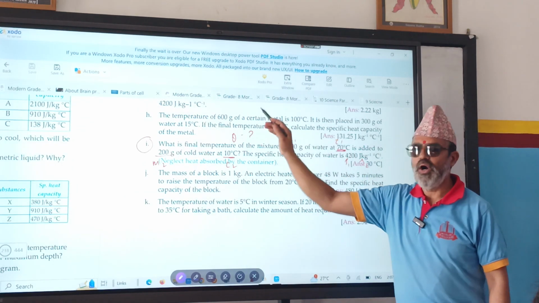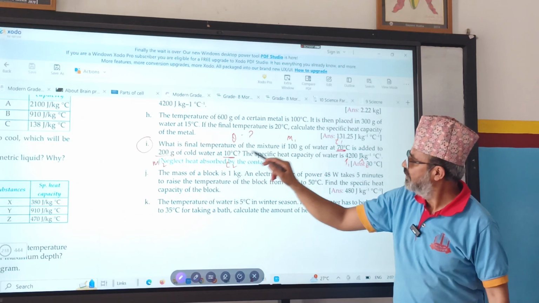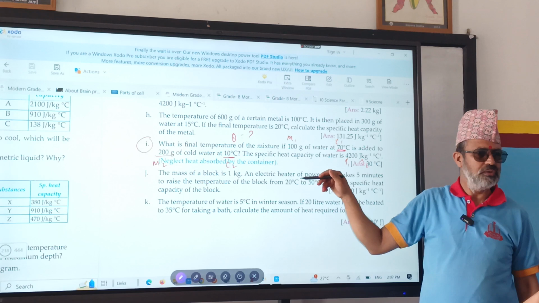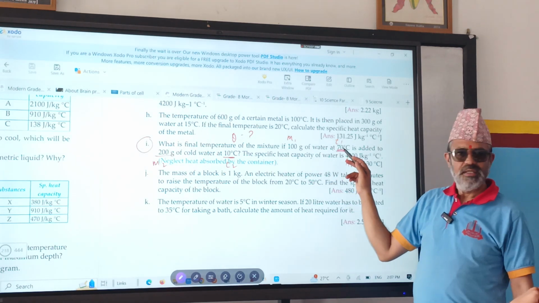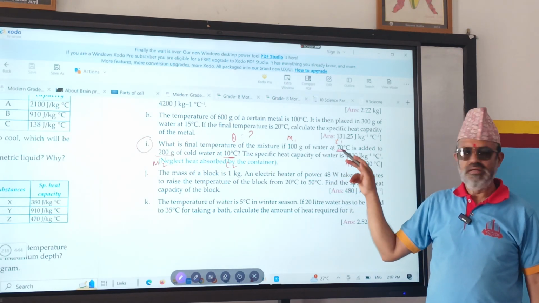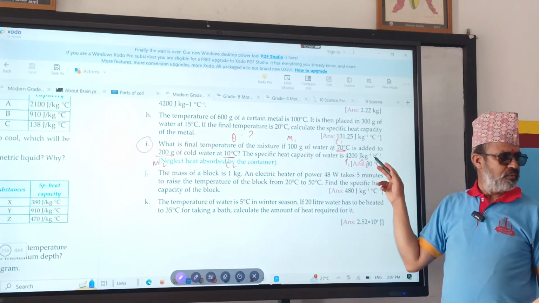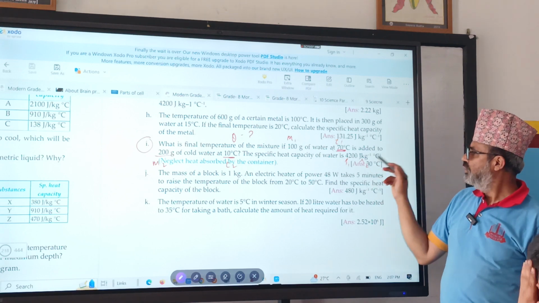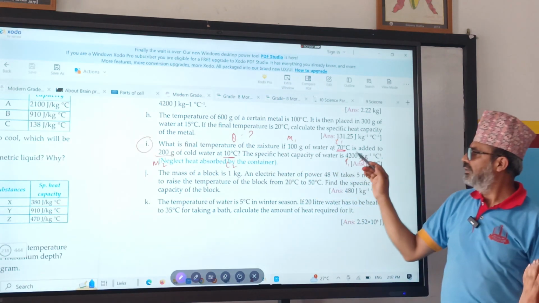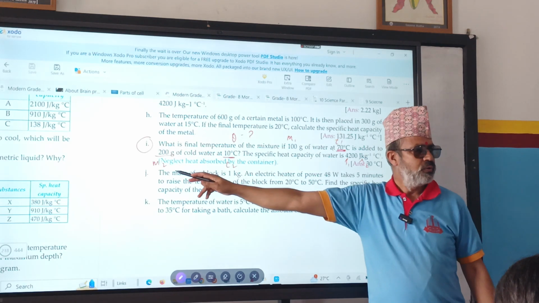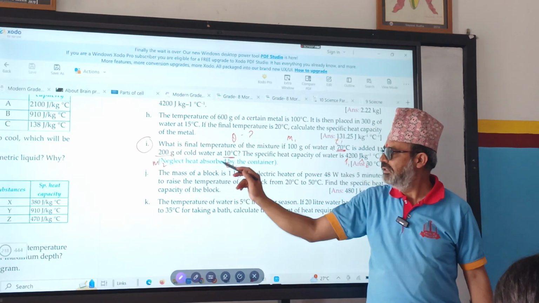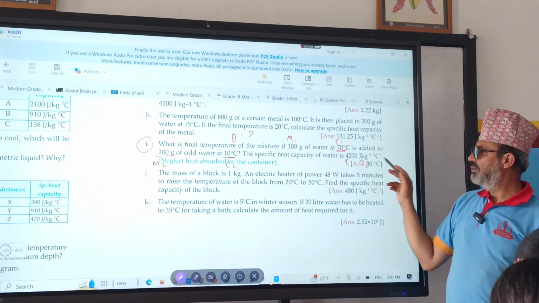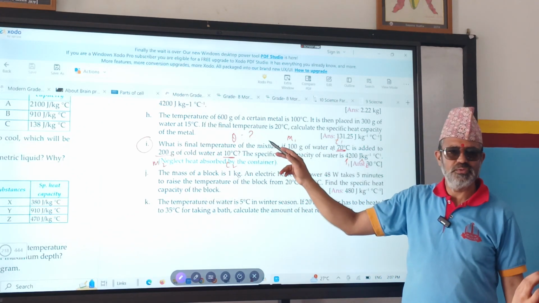So write down, hot body M1 equals 100 gram. 100 gram means 0.1 kg, divide by 1000. T1 is how much? 70 degrees. Hot body is here. And S1 is how much? The value of specific capacity is constant: 4200 joule per kg degree centigrade. Cold body mass how much? 200 gram, 0.2 kg. Temperature T2 equals 10 degrees. Specific capacity 4200. And final temperature theta equals what?